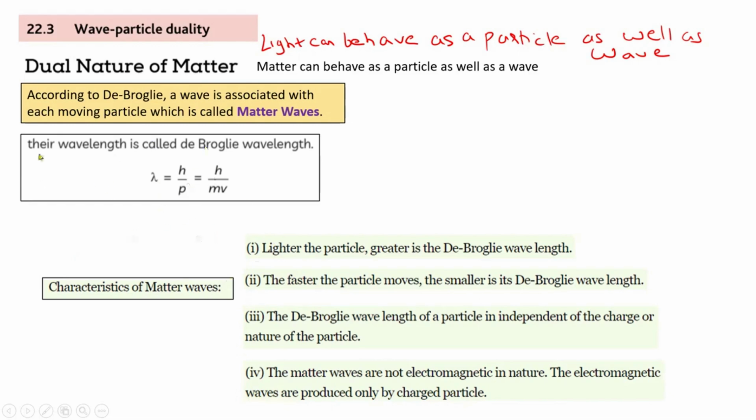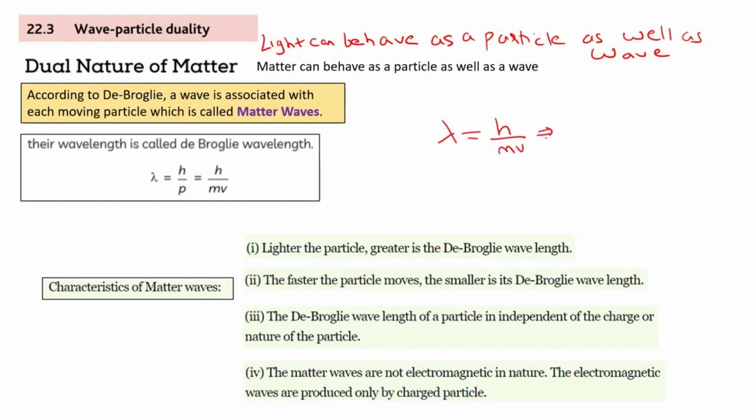Thiru, are you done with the formula? So keep some space for these characteristics. Not very important, but later on you can write. But I didn't understand the characteristics. All four? Okay. Read out the first point, Thiru. Lighter the particle, greater is the de Broglie wavelength. In this particular formula, lambda is equal to h by mv.